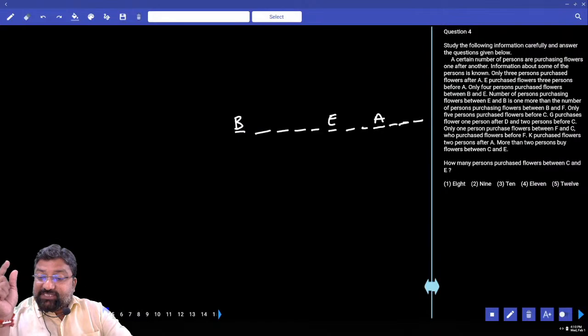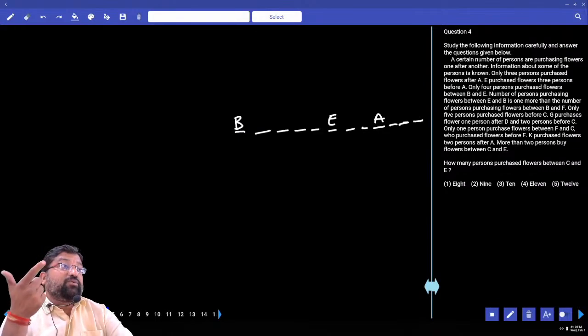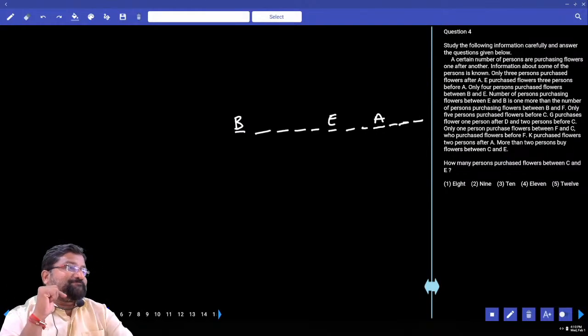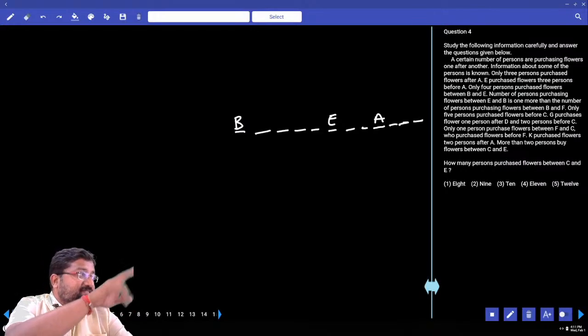The number of persons between E and B is 1 more. Which is more? B and E is more. By how much? 1. 1 more than the number of persons between B and F. How many here? 4. Then how many between B and F? 3. Is this clear? Because B and E is more.